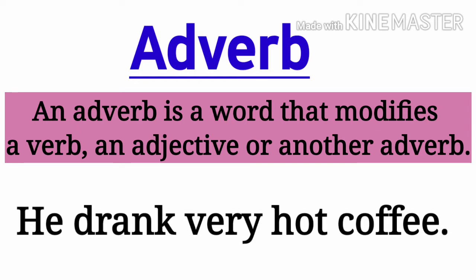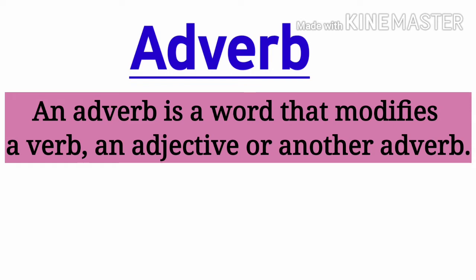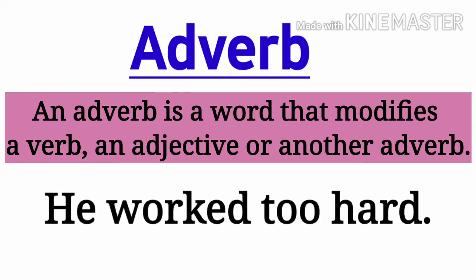He drank very hot coffee. Here coffee is a noun and hot is adjective. The word very modifies the word hot. Hot coffee and very hot coffee are different. In this example, adverb modifies adjective. Now let us see how an adverb modifies another adverb. He worked too hard. Here, hard is already an adverb, but when we add the word too, it modified the word hard. Hard became more hard.